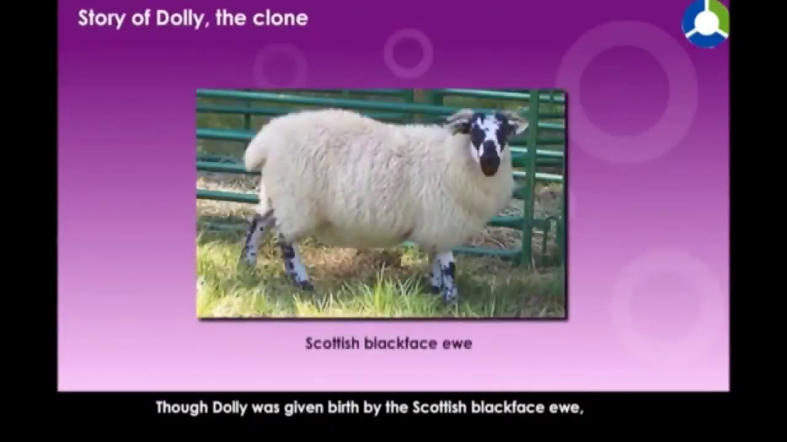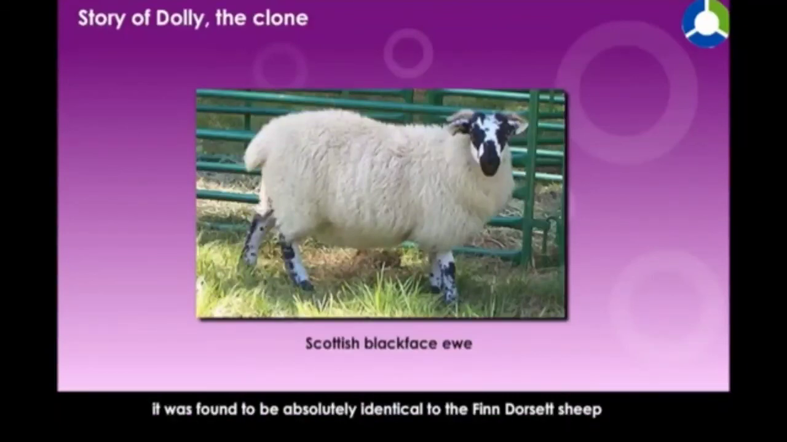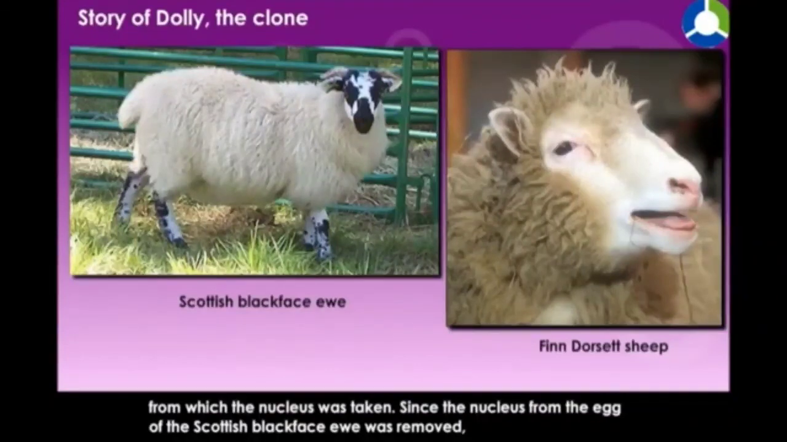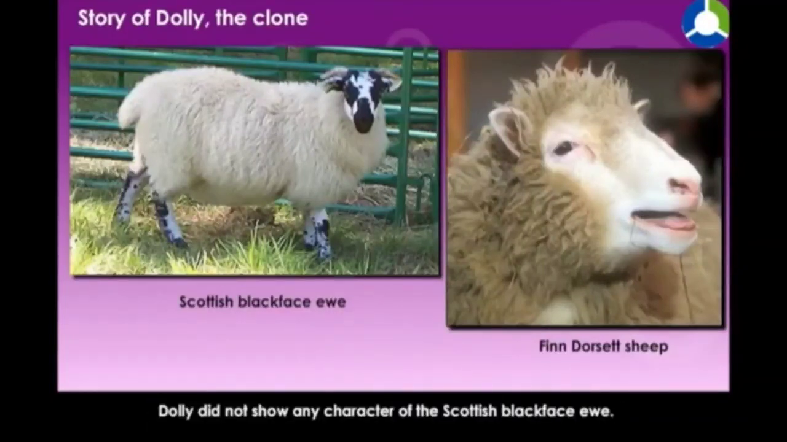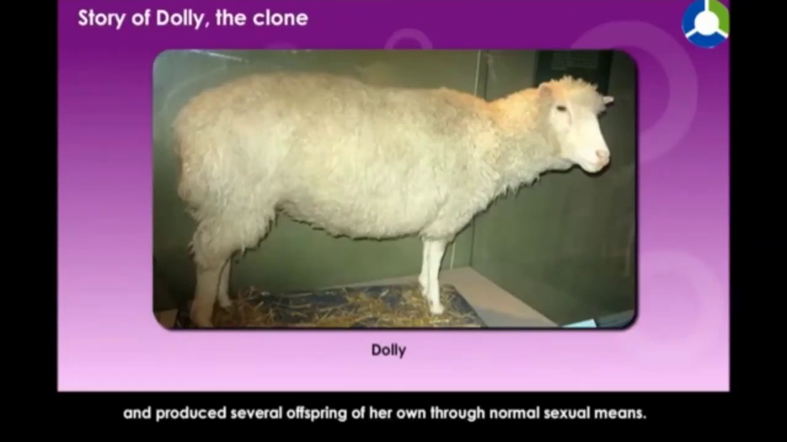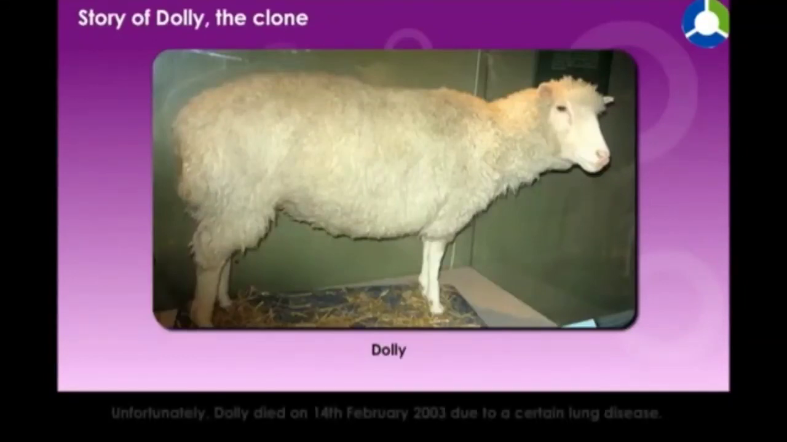Though Dolly was given birth by the Scottish Blackface ewe, it was found to be absolutely identical to the Finn Dorset sheep from which the nucleus was taken. Since the nucleus from the egg of the Scottish Blackface ewe was removed, Dolly did not show any character of the Scottish Blackface ewe. Dolly was a healthy clone of the Finn Dorset sheep and produced several offspring of her own through normal sexual means.